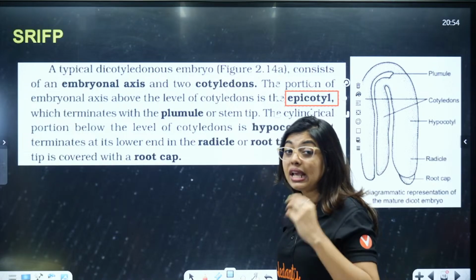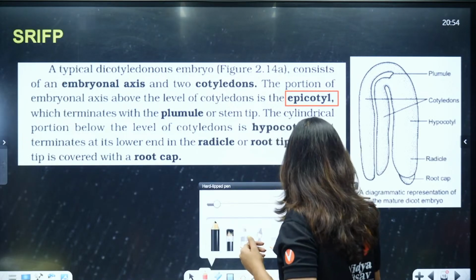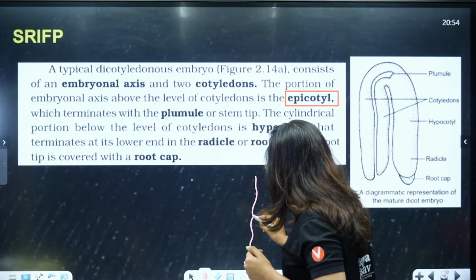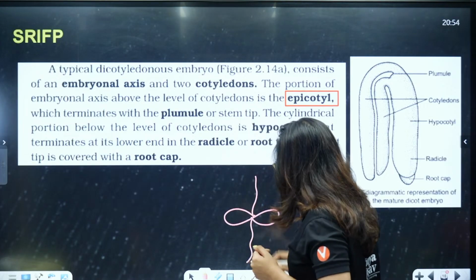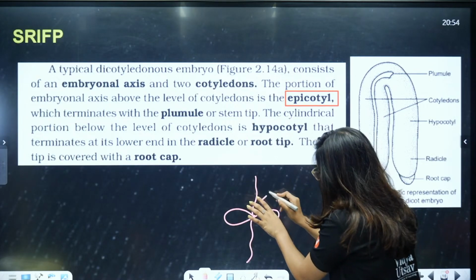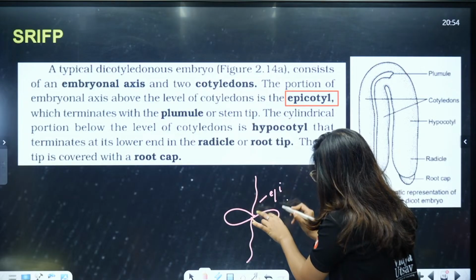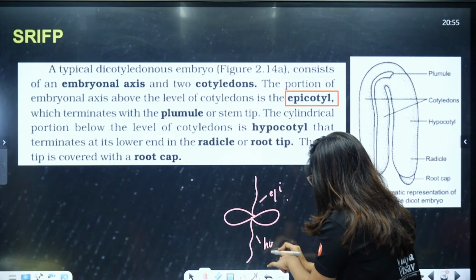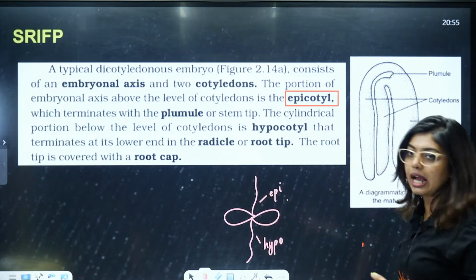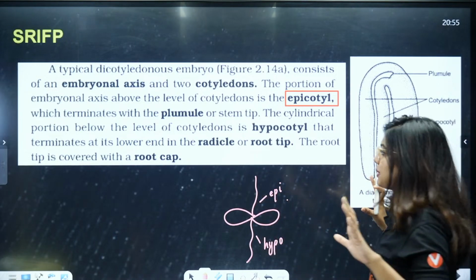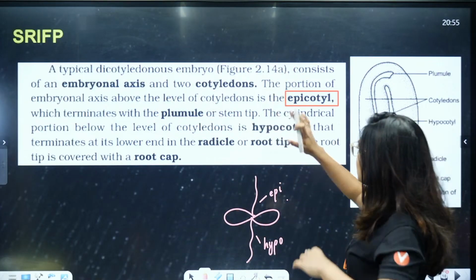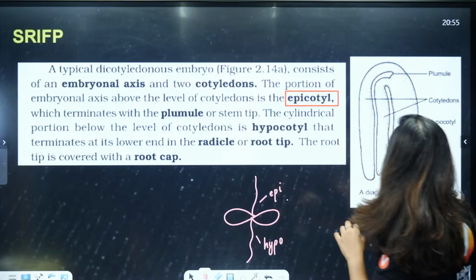What is it going to be called? Epicotyle. So if I draw something like this and like this, the portion above is going to be epi, the portion below is going to be hypo, correct? Above is epi, below is hypo, correct? That is all they are trying to explain here. That is, the embryonal axis above the level of the cotyledon is epicotyle, which terminates in the plumule.